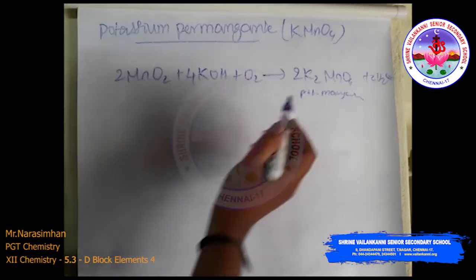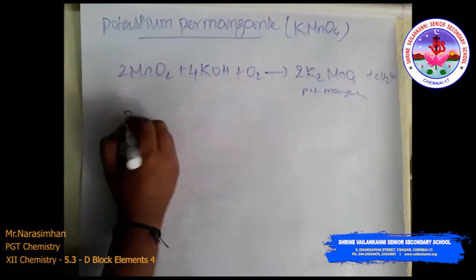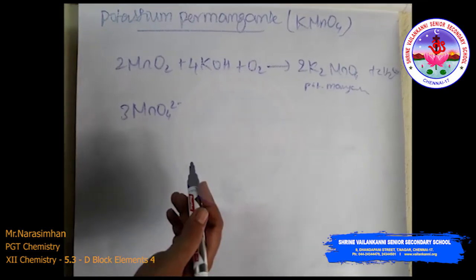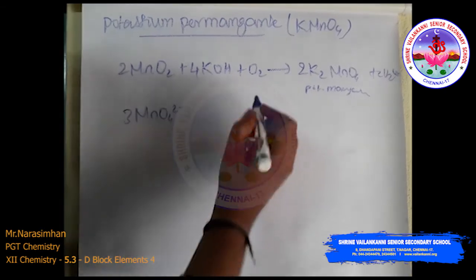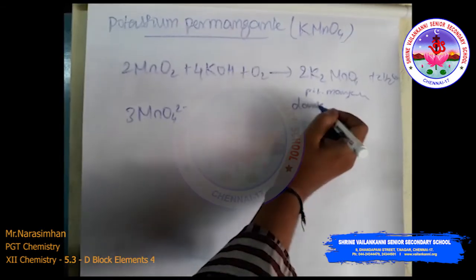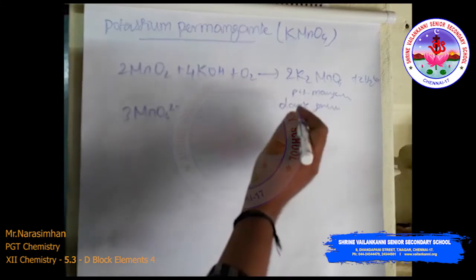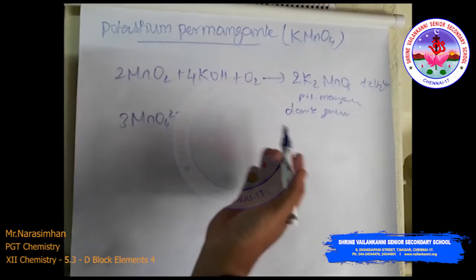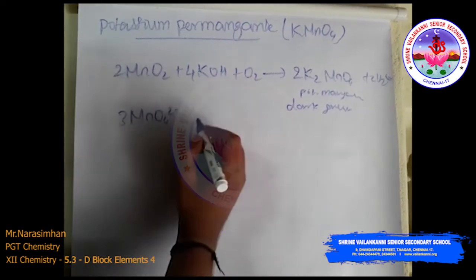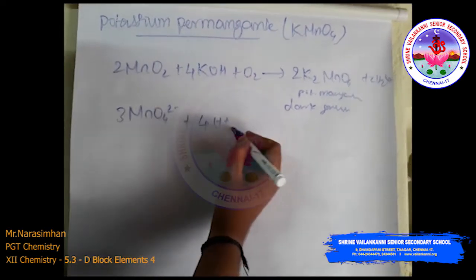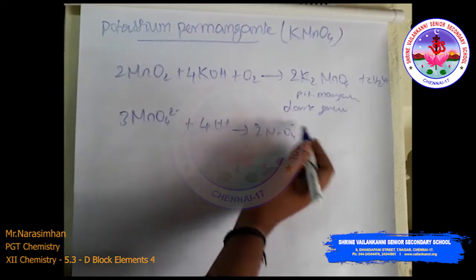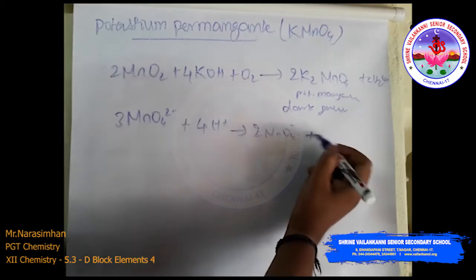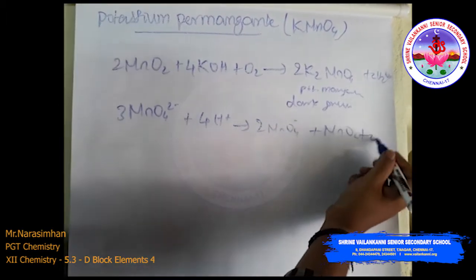Then this manganate ion, 3MnO4 2 minus, which is dark green in color, disproportionates in neutral or acidic solution to give permanganate ion. Reacting with 4H plus it gives 2MnO4 minus, so manganate to permanganate, then manganese dioxide MnO2 plus H2O.